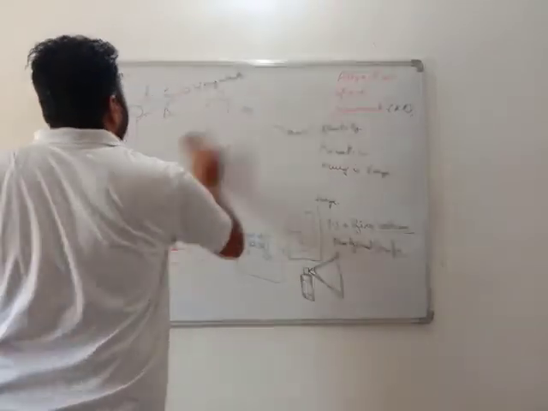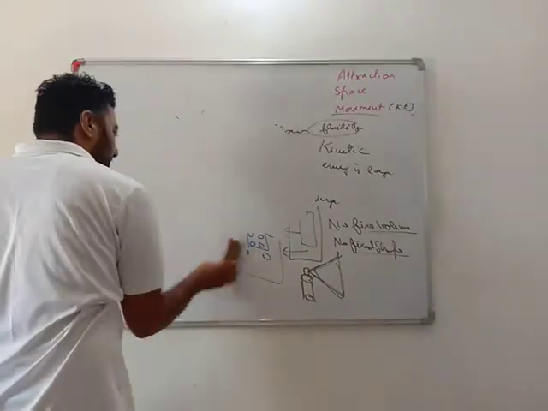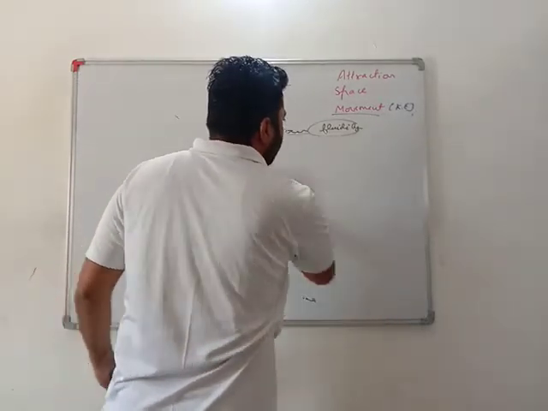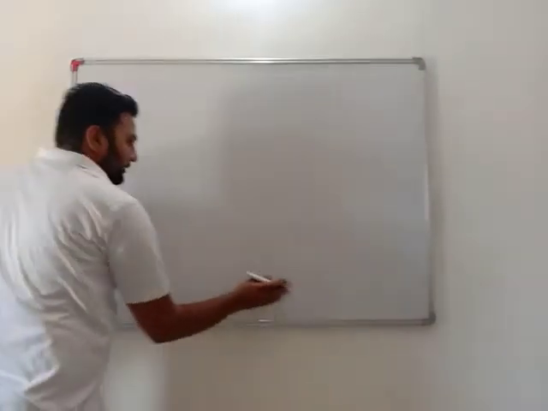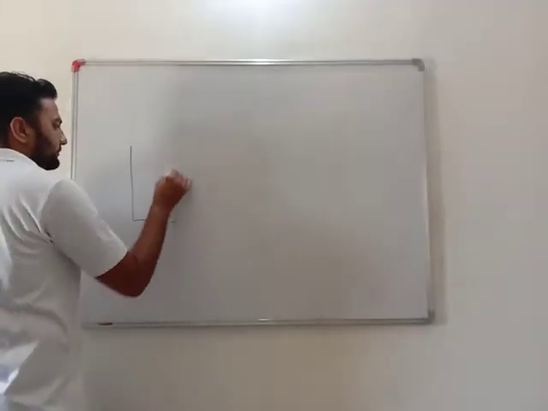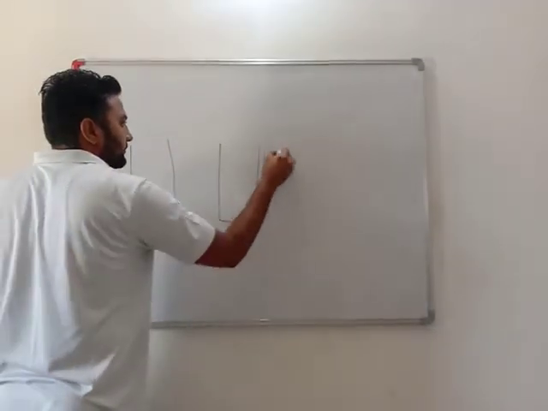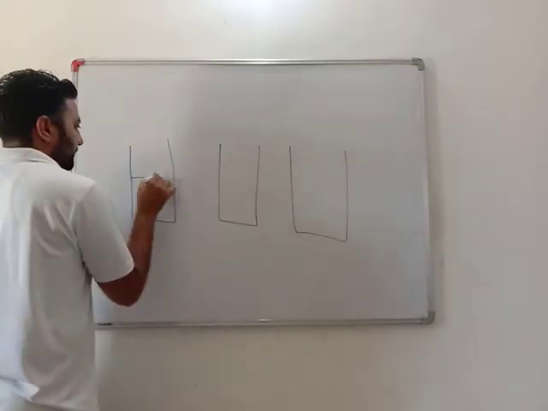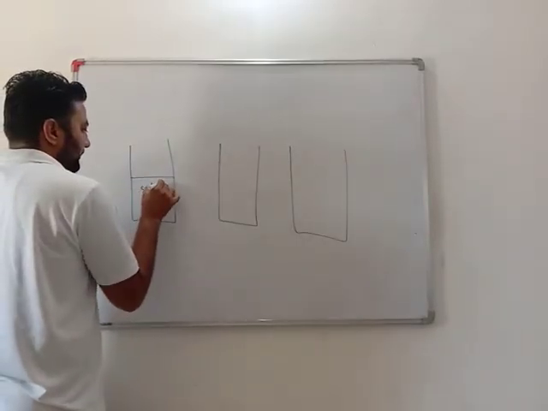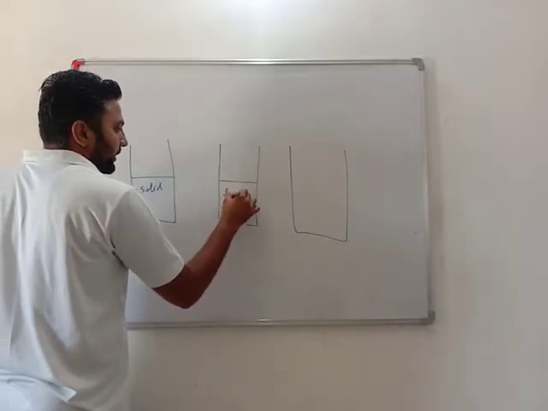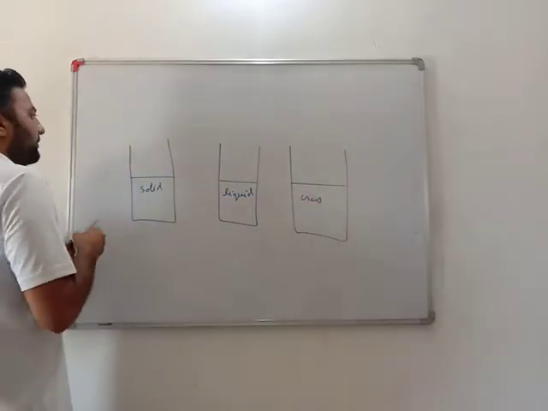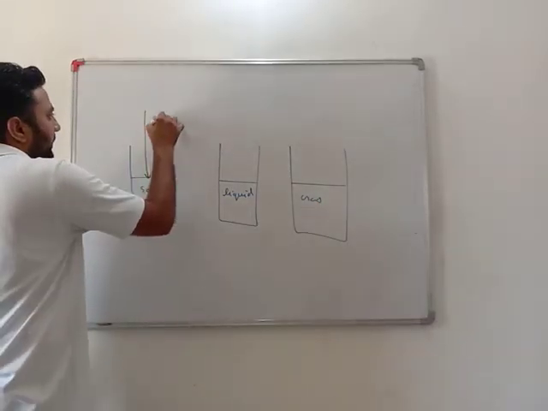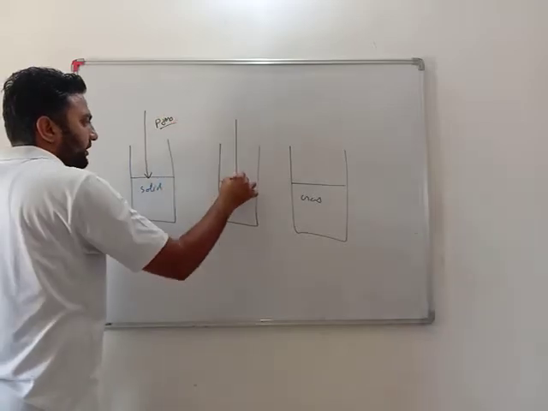compressibility. We can see the compressibility of gases. Gases are very easily compressed. How they can be compressed is that if there is a solid here, a liquid here, and a gas here, and I press them or put pressure on them,